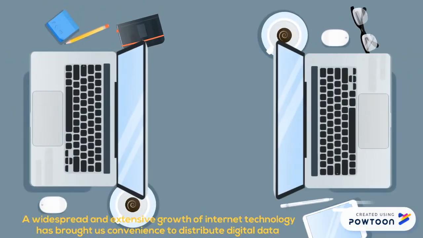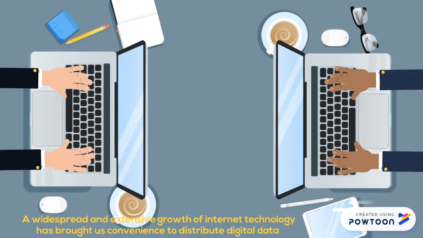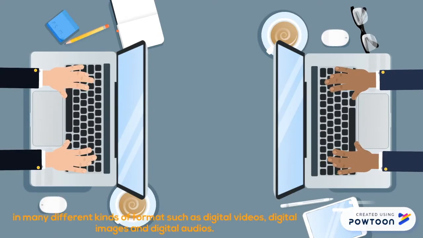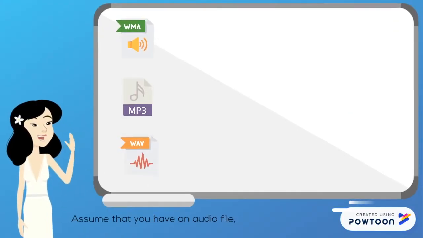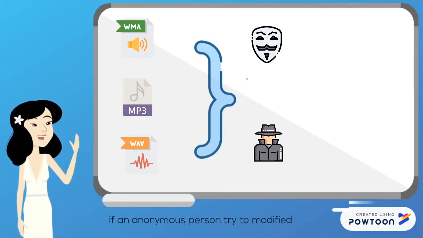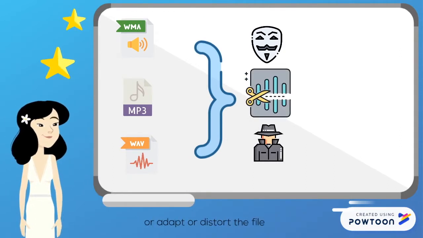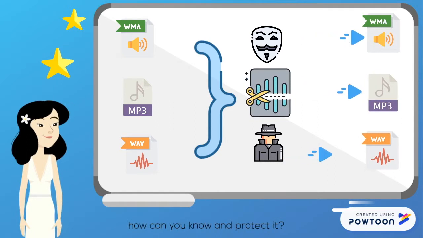A widespread and extensive growth of Internet technology has made it convenient to distribute digital data in many kinds of formats, such as digital videos, digital images, and digital audio. Assume that you have an audio file. If an anonymous person tries to modify, adapt, or destroy the file, how can you know and protect it?